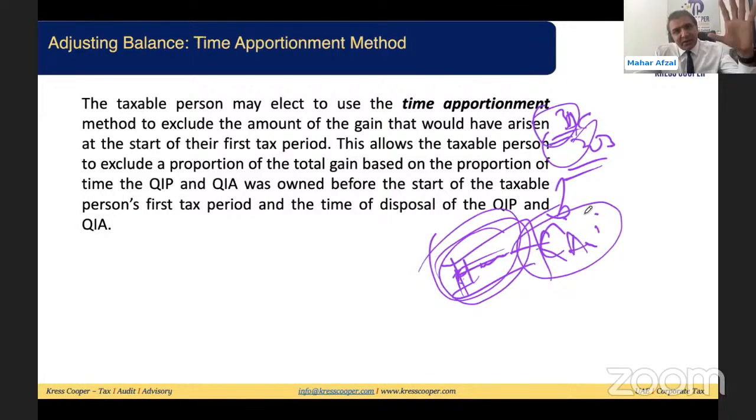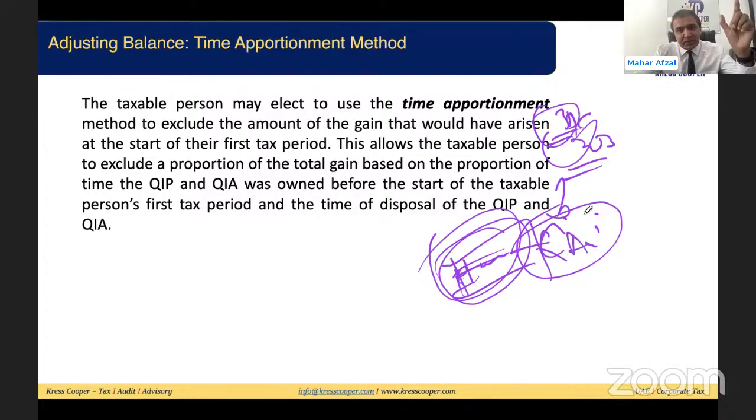How will we consider it? Whenever this asset is sold in the future, we will see how much time the asset was held before the introduction of the corporate tax law, and how much time the asset was held after the introduction of the corporate tax law. Then the gain needs to be apportioned between the time before and after the introduction of corporate tax law. Whatever gain pertains to the period before the introduction of corporate tax law will, on a proportionate basis, be reduced, and the accounting profit will be adjusted accordingly to arrive at the taxable profits.